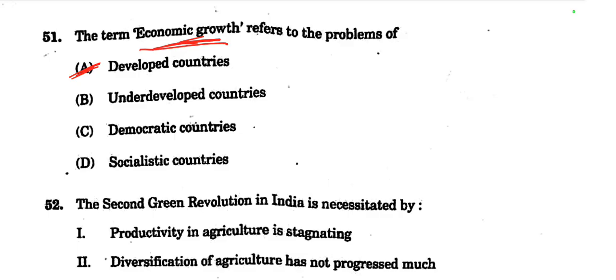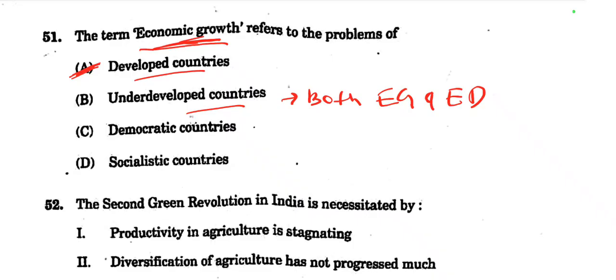For underdeveloped countries, both economic growth as well as economic development are required. But for developed countries only economic growth is required, because they are already developed. So option A is the right choice here.